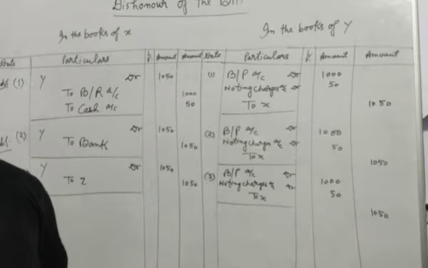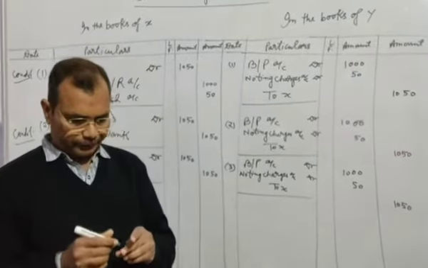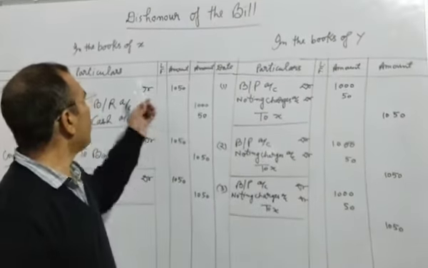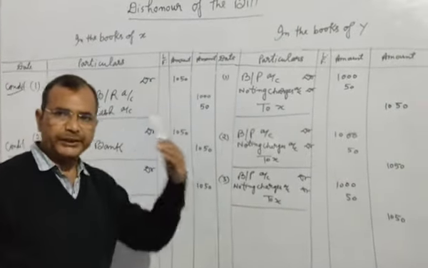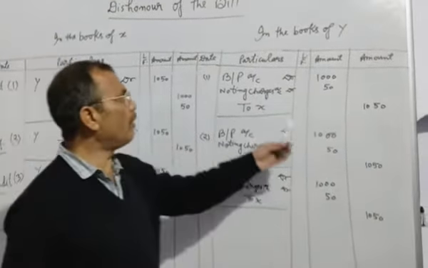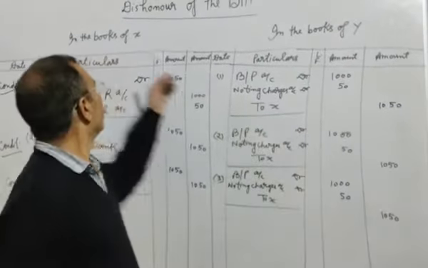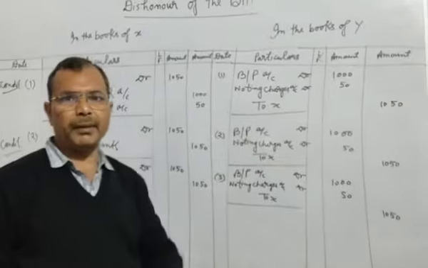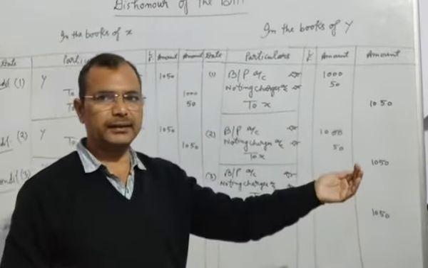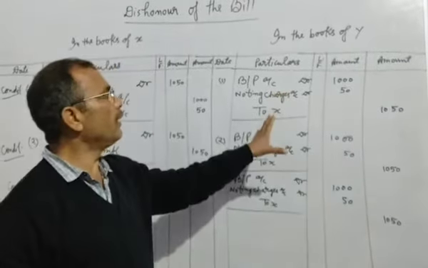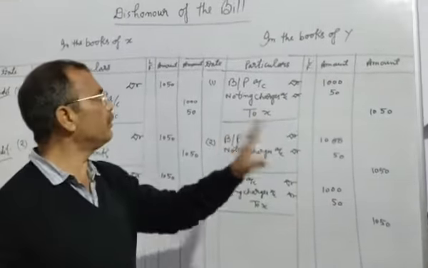Condition number 4. Students, when the drawer deposits the bill of buy into the bank, but X does not take the payment from the bank, X deposited the bill for the point of view.